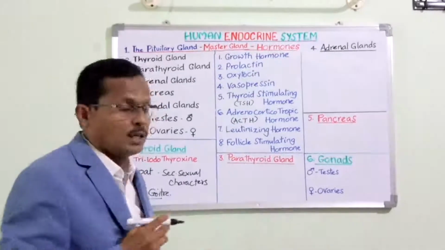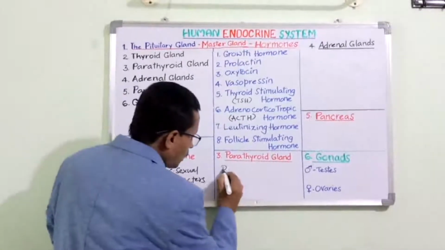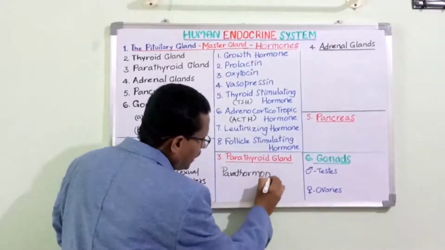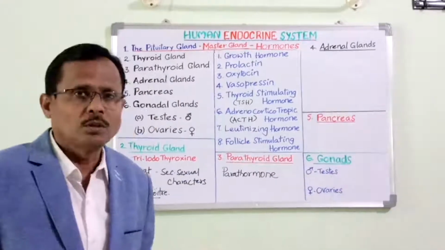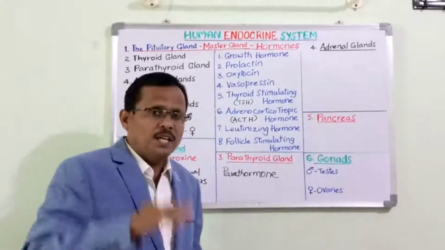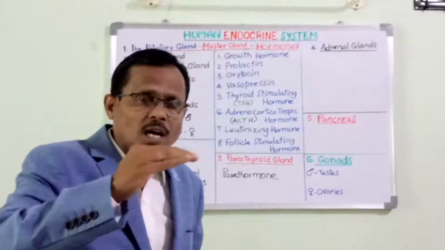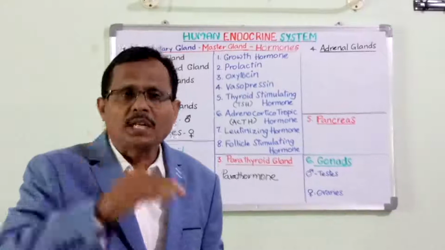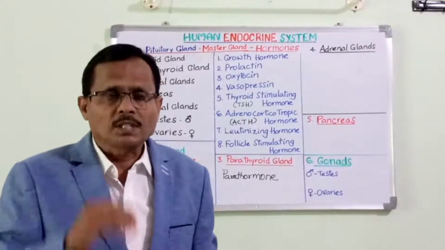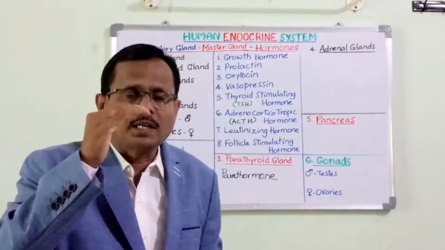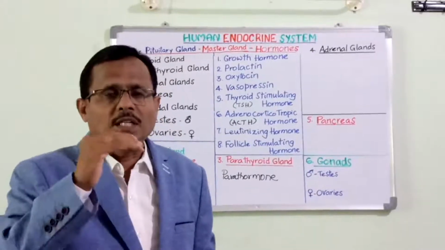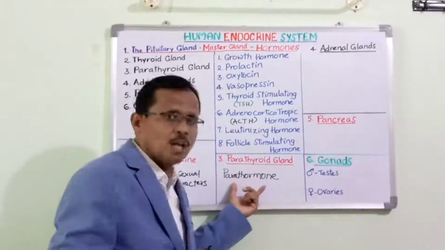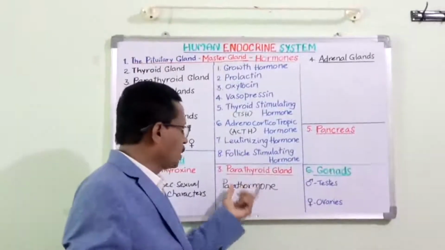The parathyroid gland releases parathormone. The hormone released by parathyroid is parathormone. This regulates the maintenance of body salts and water level. That is called osmoregulation and salt gradient maintenance, the salt or ionic gradient maintenance. This salt gradient maintenance and the water content regulation is maintained by parathormone. This is the function of parathyroid.